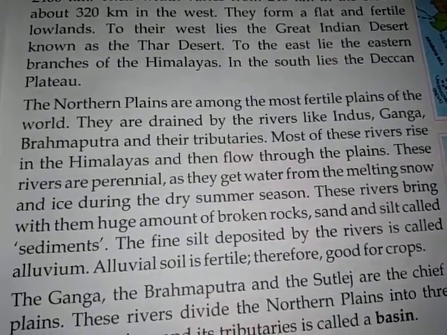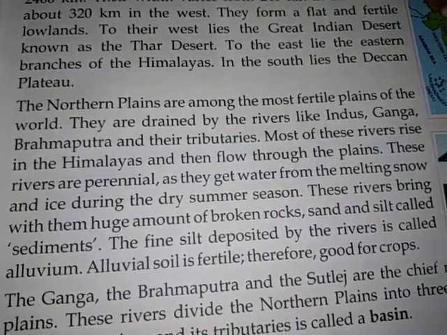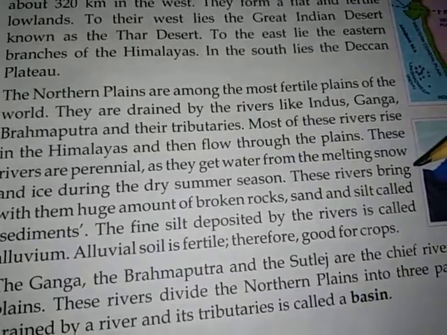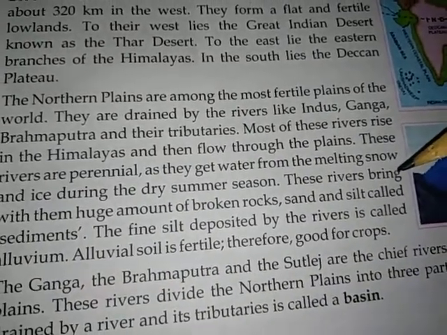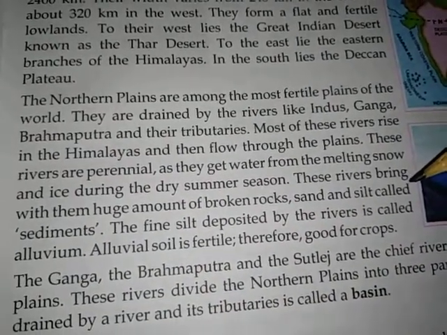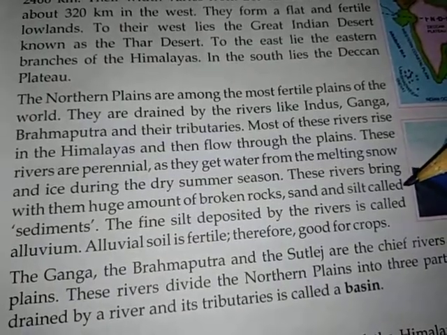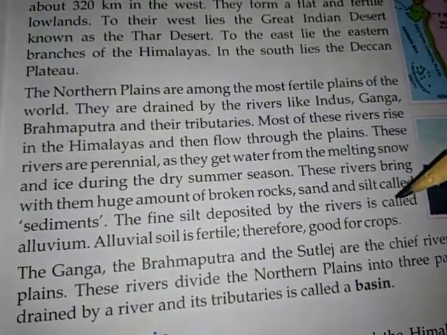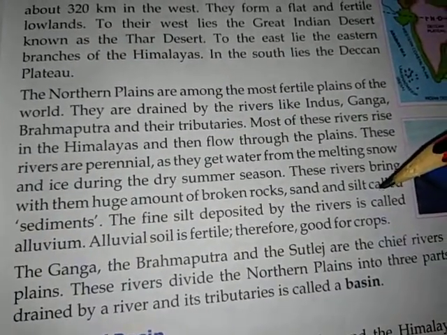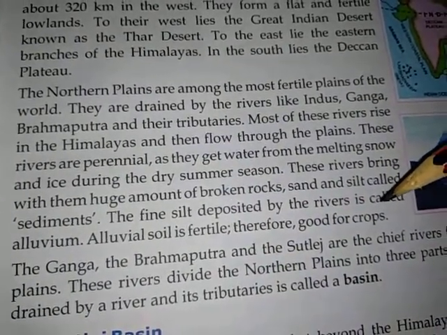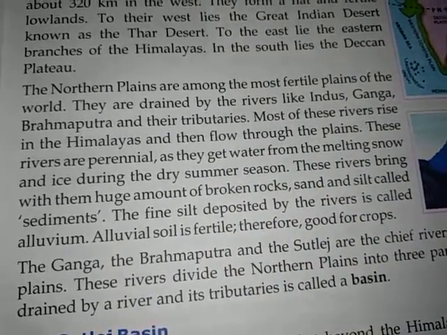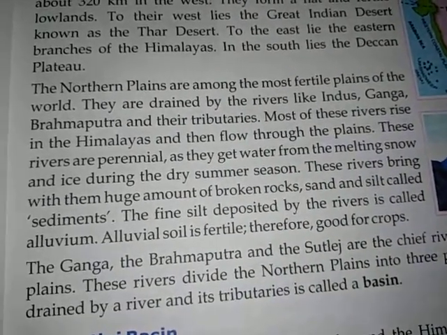These rivers are perennial as they get water from the melting snow and ice during the dry summer season. These rivers bring with them huge amounts of broken rocks, sand and silt called sediments. The fine silt deposited by the rivers is called alluvium. Alluvial soil is fertile, therefore good for crops.